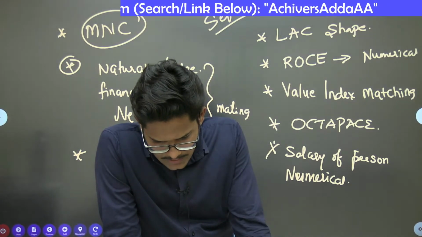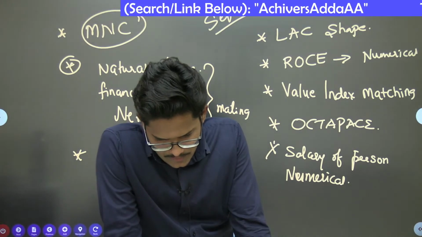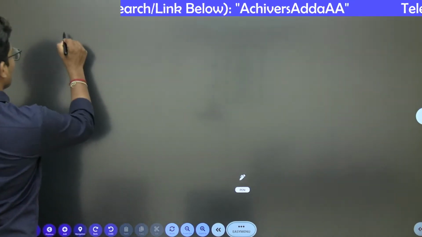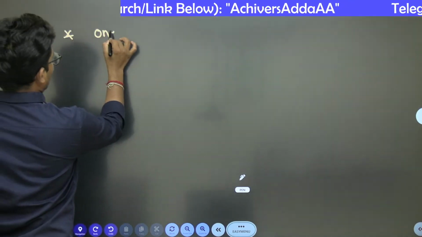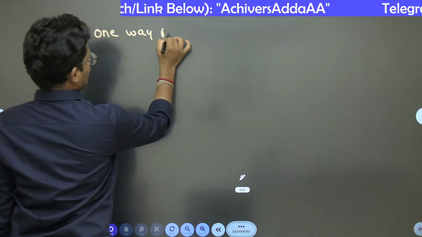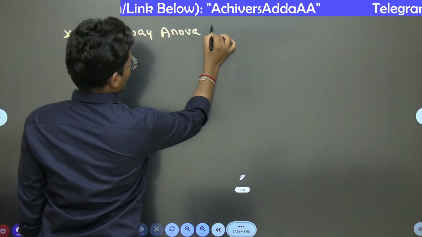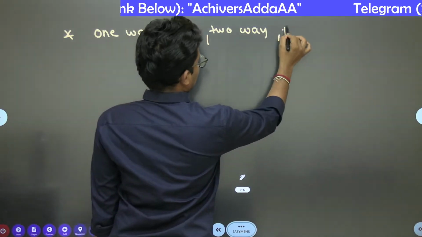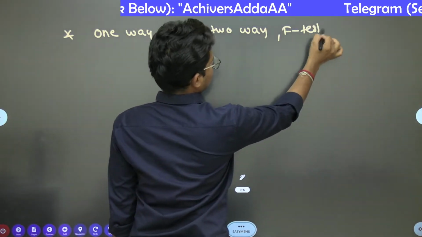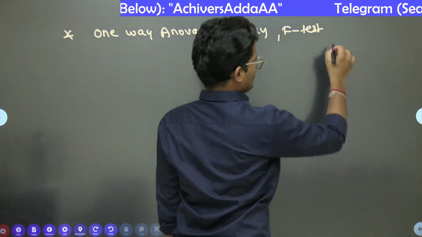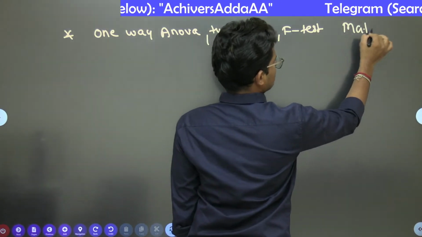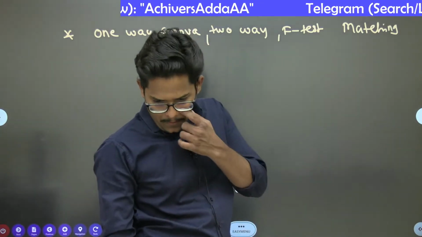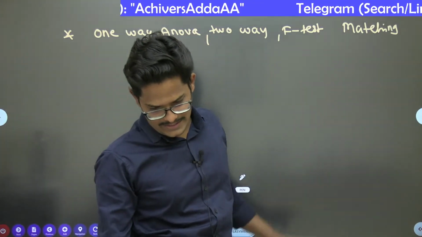One way ANOVA, two way ANOVA, F test, match the following. I think this is a 2022 or 2023 question paper question. Matching. Yesterday we solved it. Passage was easy. Yes, two passages were easy.